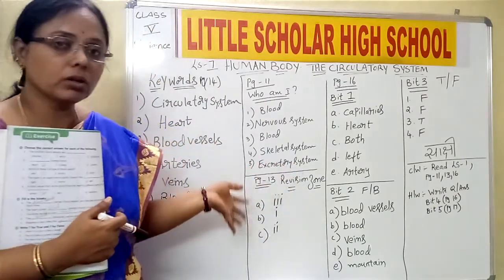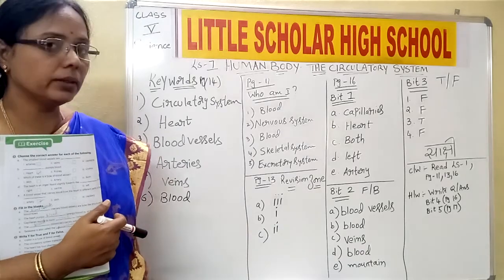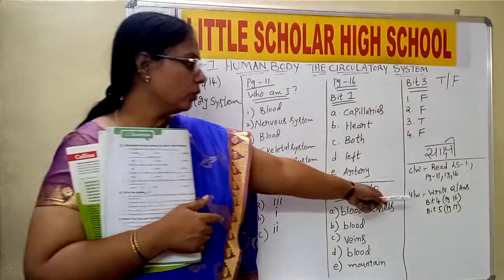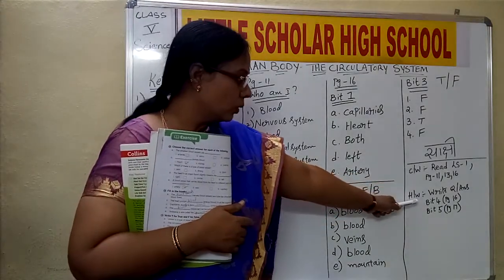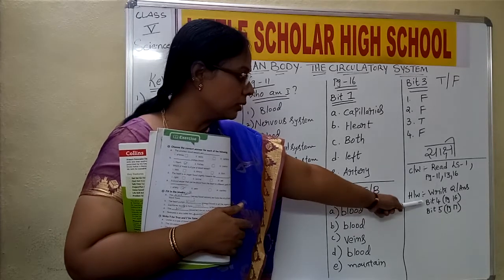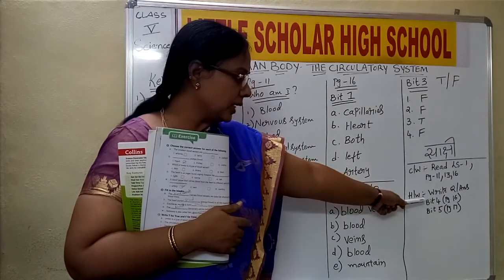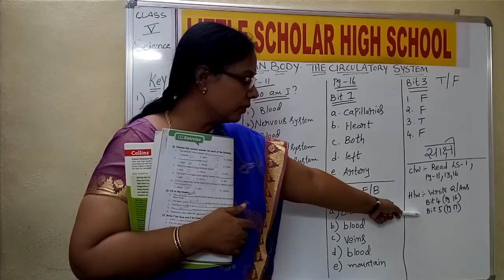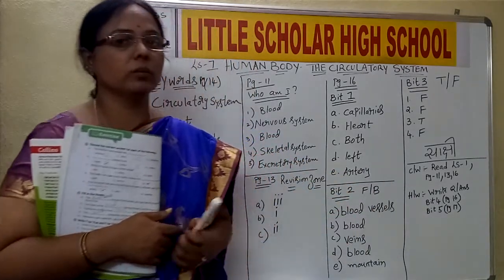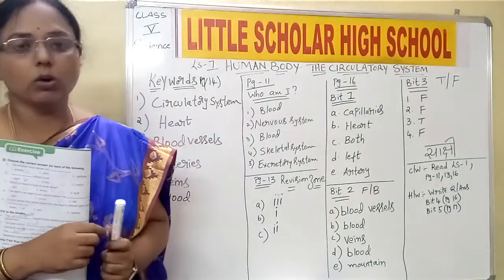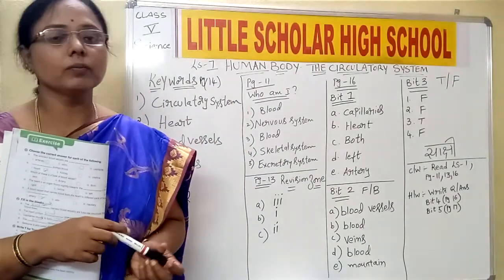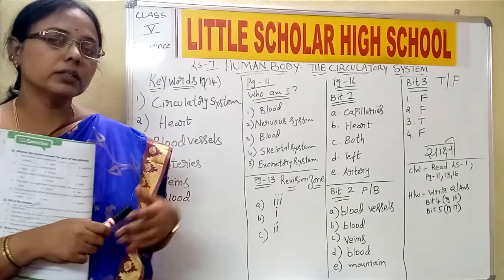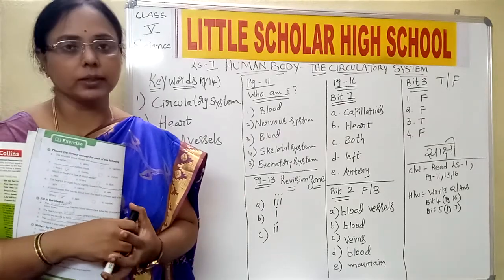We have done almost all the exercises which are given in the textbook. Now what you have to do for homework is write the bit number 4 question answers on page number 16, and the question answers of bit number 5, which are given on page number 17. So write all the question answers very neatly, children. And wherever required, support the answers with diagrams.